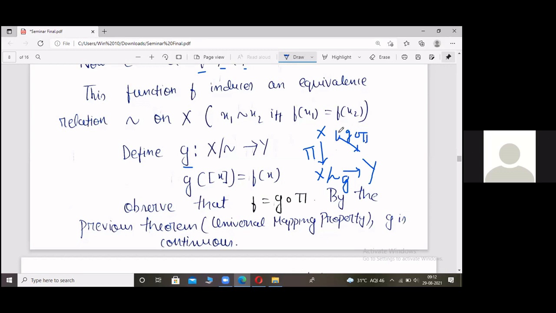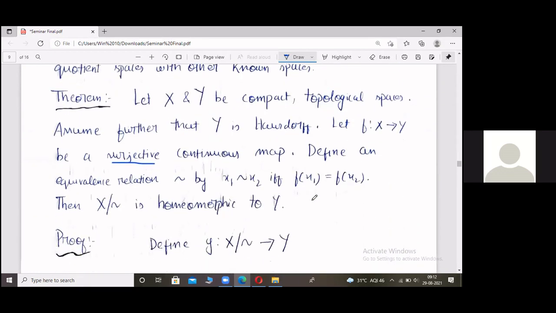Why? Because we are defining G of the equivalence class of x as f of x. So clearly f is G composition pi. And by the universal mapping property, which you have just seen, we can conclude that G is continuous. Fine.